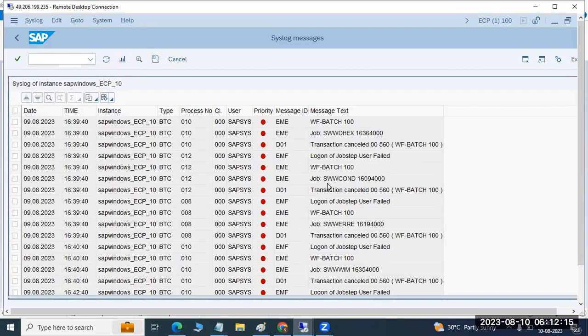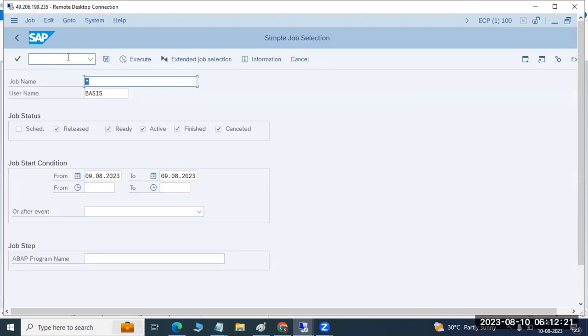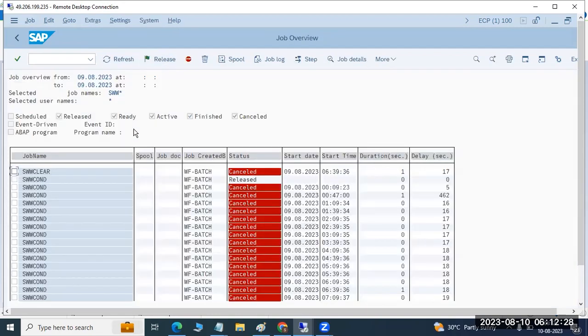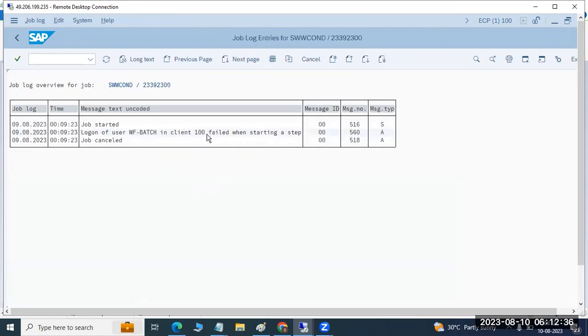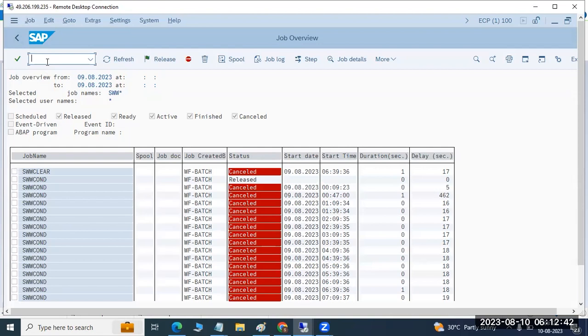Suppose you can see the job SWW here, then go to SM37. See why these SWW jobs are getting failed in the system. Select one and check the logs. In client 100, the develop batch user is failing. Which means the user is locked or what? We need to check that.